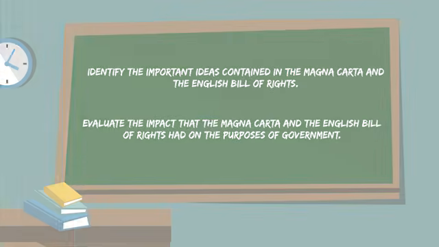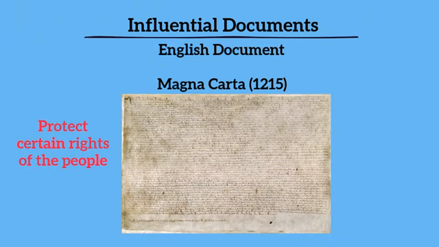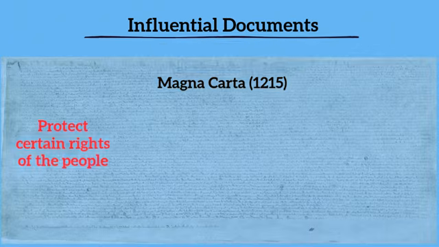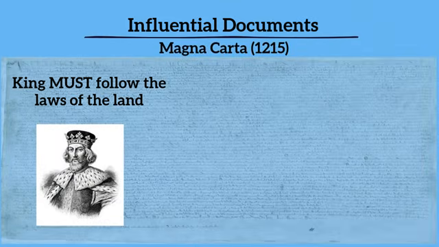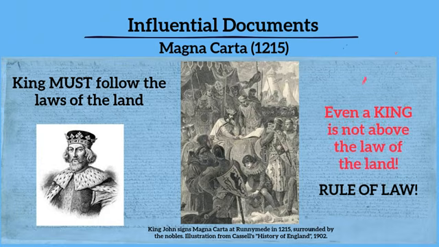government. So let's begin with the Magna Carta, written by English noblemen all the way back in 1215, well before the Declaration of Independence was written. The Magna Carta was written to force King John of England to protect certain rights of the people and to limit the king's powers. The document said that the king must follow the laws of the land, and it became a symbol of the idea that even a king is not above the law.